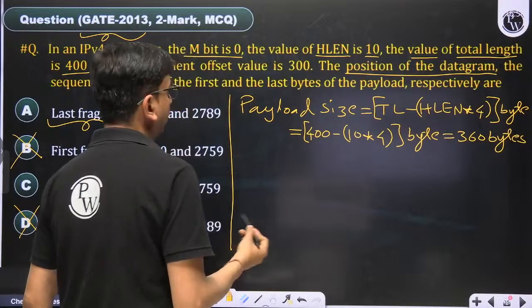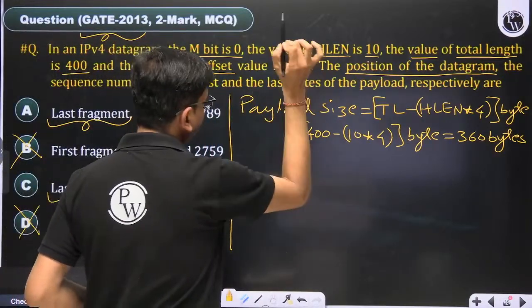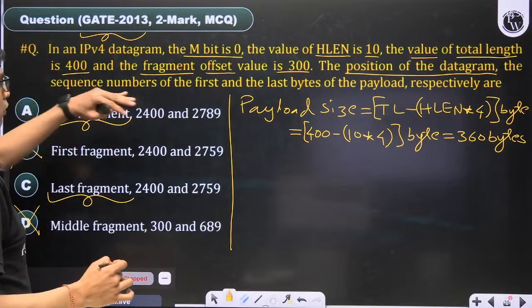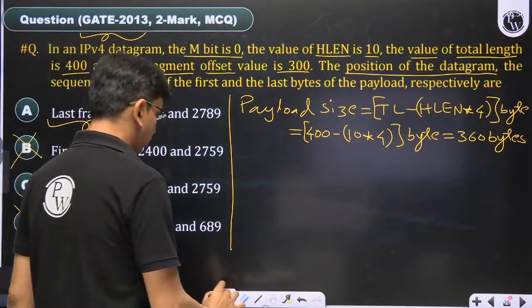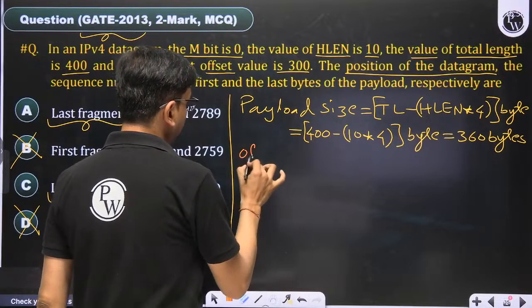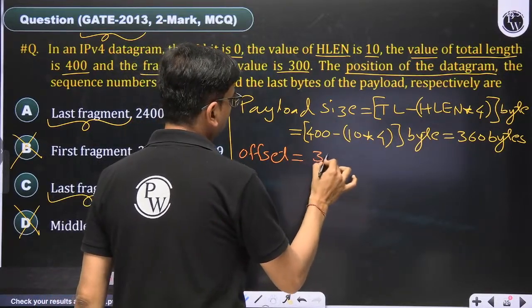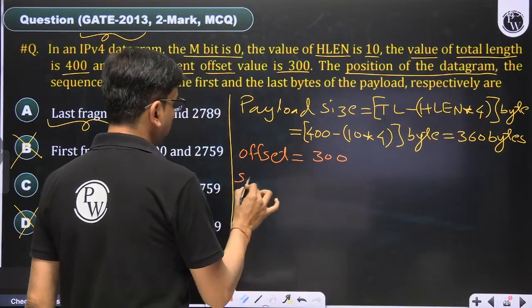And then it is asking that the fragmentation offset value is 300, and the sequence number of the first and last byte of the payload. The offset value is given in the header, that is 300.